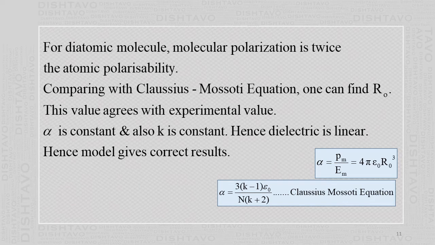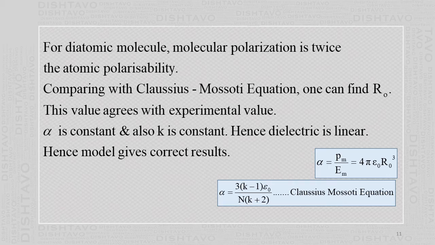Now what you found in the previous slide is for one atom. Suppose a molecule is made of two atoms, a diatomic molecule. Then the molecular polarization is twice the atomic polarizability. Comparing with the Clausius-Mossotti equation, one can find r naught.